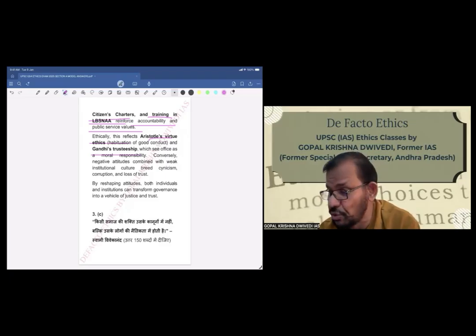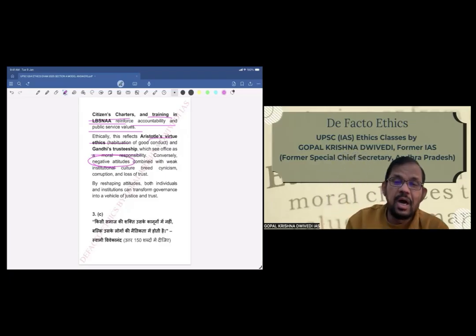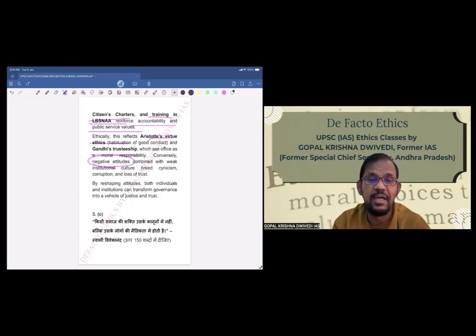Conversely, negative attitudes. Here another point has been given, how attitudes affect life. On the one hand, positive attitudes will make it better. On the other hand, negative attitudes combined with weak institutional culture breed cynicism, corruption, and loss of trust. This also we need to mention, because we need to talk about both sides. Even though we are talking about the negative thing very briefly, it still needs to be mentioned. By reshaping attitudes, both individuals and institutions can transform governance into a vehicle of justice and trust. Again, a very positive-looking conclusion.